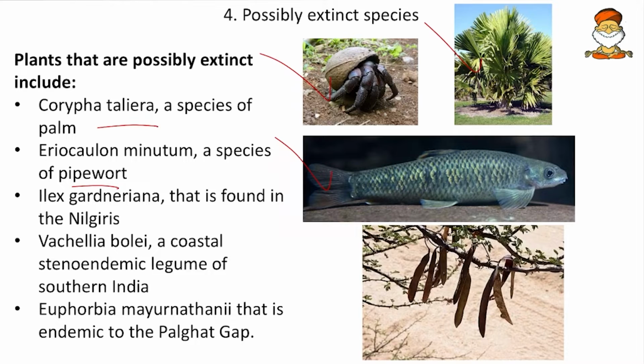Then Ilex gardneriana, so this is also found in the Nilgiris. So mark it as important. Then Vochelia bole, a coastal stenoendemic legume of southern India. Then Euphorbia mayurnathanii, which is endemic to the Palghat Gap. So Palghat, again, the Western Ghats.